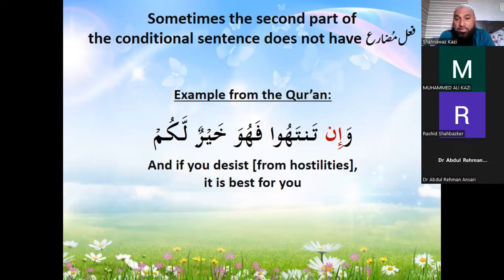Another example where there is a conditional sentence without fi'l mudari. Wa in tantahu, if you desist or if you stop, fahuwa khairul lakum, so then that is better for you, that is best for you, right? In tantahu, if you desist, it should have been tantahuna, but because of the in, it has become tantahu, right? So this is followed by something which is not in present tense. So you will see that there is no sukoon here because it is not followed by a fi'l mudari.